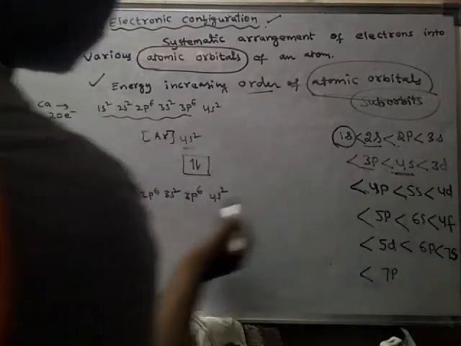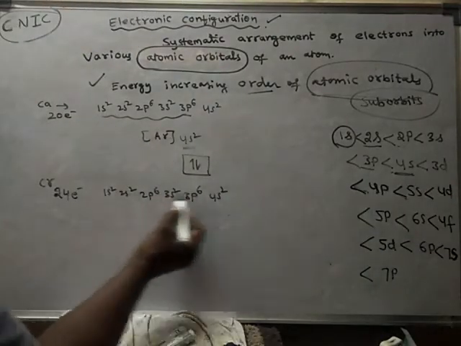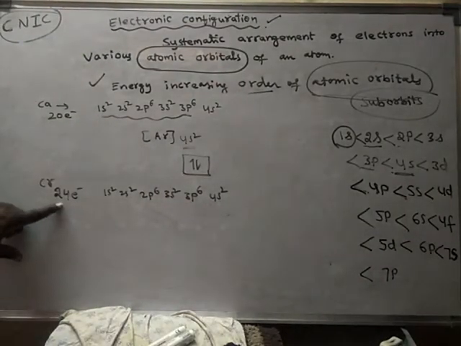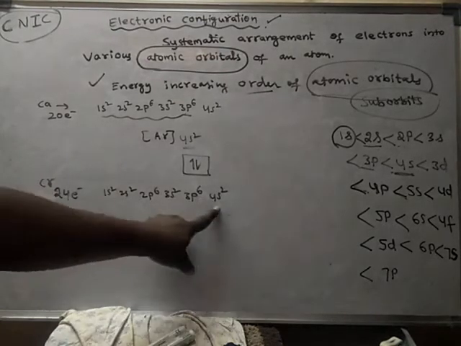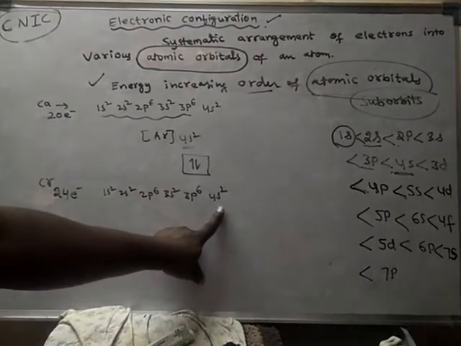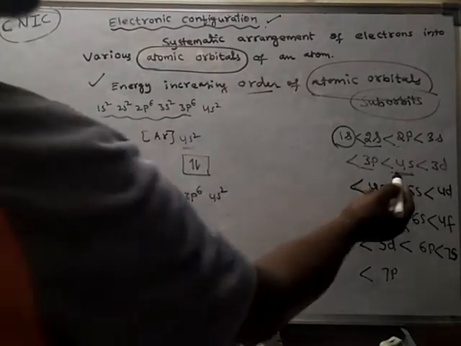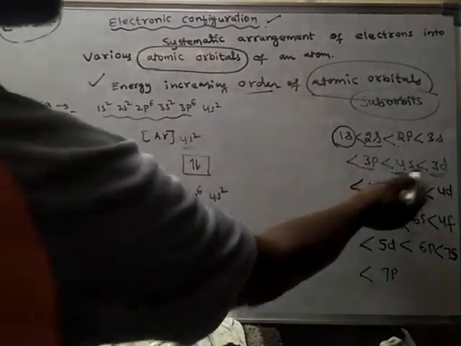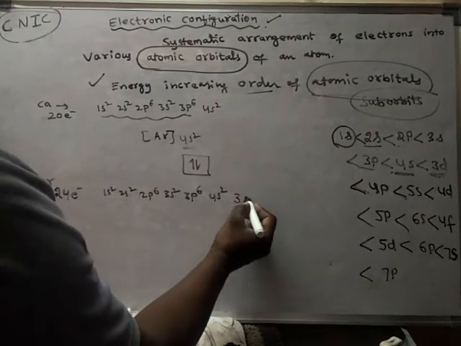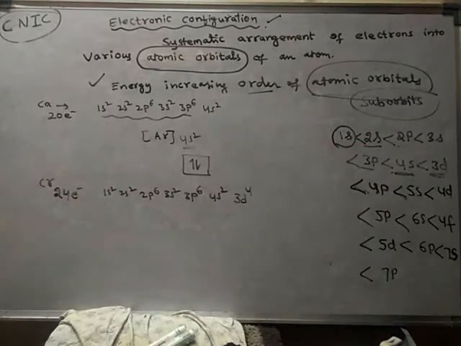Up to 4s only 20 electrons are filled, but 24 electrons are present in chromium. Then 4 more electrons we have to fill. Those 4 electrons will enter into 3d, since after 4s, 3d will come. So 3d contains 4 electrons. Got it.